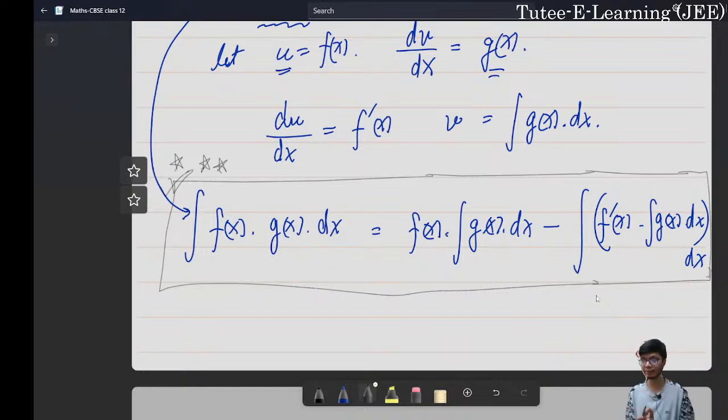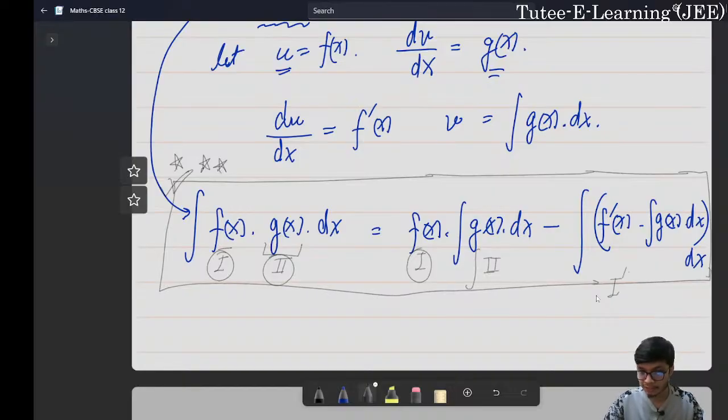So the basic idea is that when we have an integral of two product functions, the result is equal to the first function multiplied with the integration of the second function, right? So what I'm assuming over here, this is my second function and this is my first function. So the first function multiplied with the integral of the second function, and then the differentiation of the first function multiplied with the integration of the second, and then the entire integral of this particular thing. That's the basic idea.